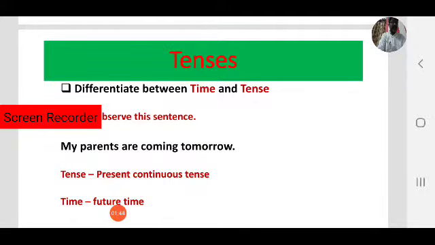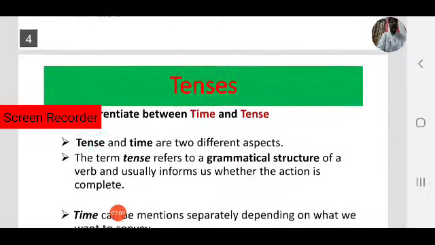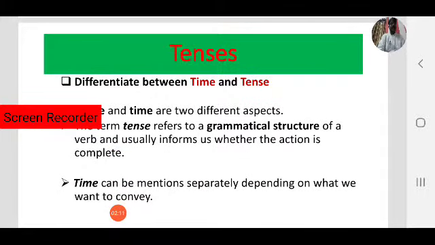What is the tense of the sentence? Yes, it is present continuous tense. My parents are coming tomorrow. That is present continuous tense. What is the time? Tomorrow. That indicates time, so future time. So observe, tense and time are two different aspects.